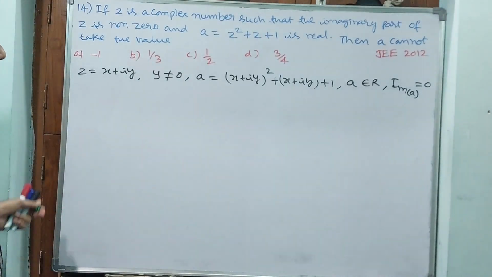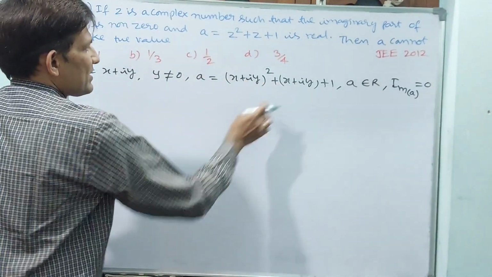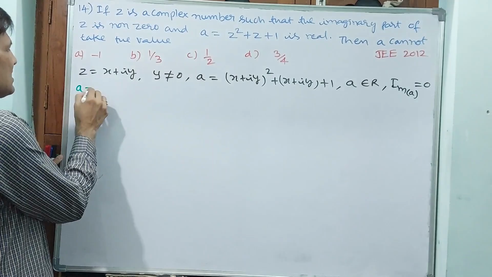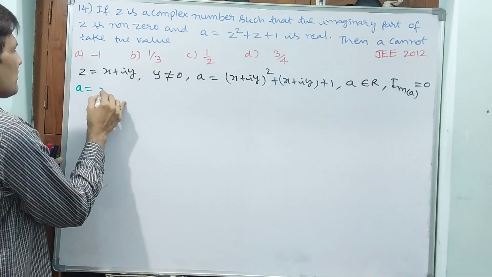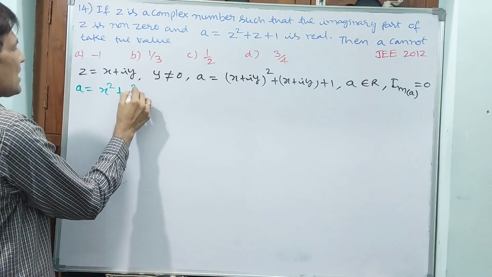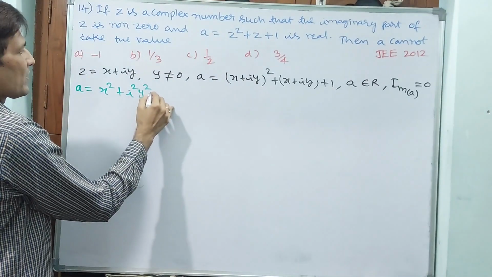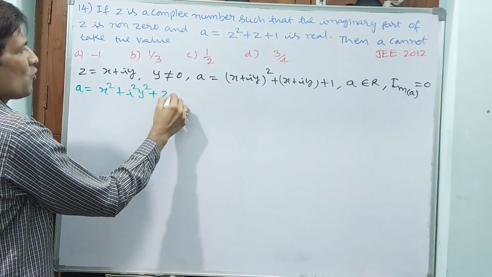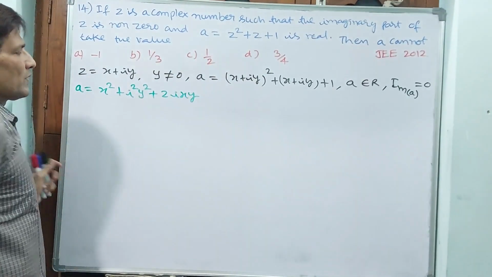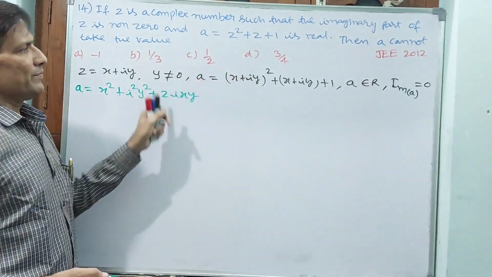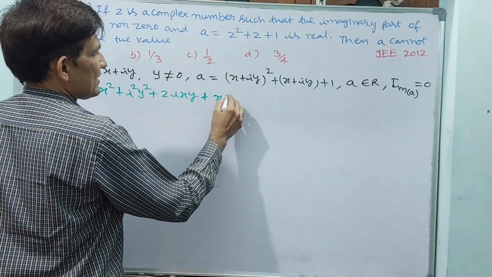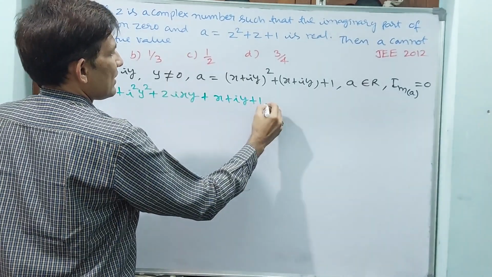Now let us find the imaginary part. A is equal to, square you have to do: x square plus i square y square plus 2ixy, like a square plus b square plus 2ab, plus x plus iy plus 1.